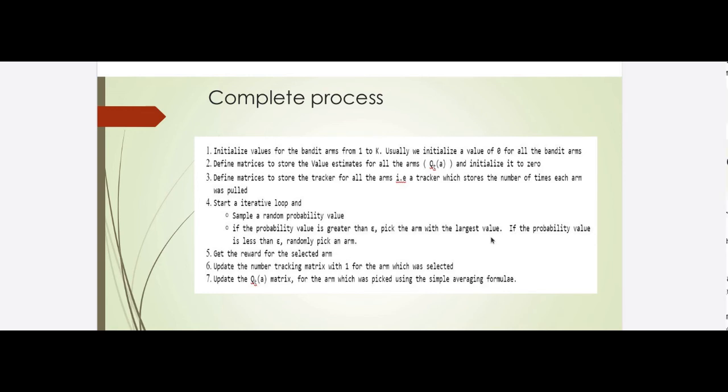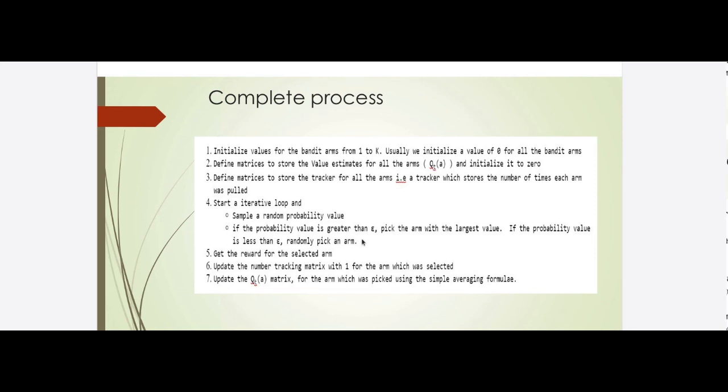We have already made an estimate of the arms in Q(a), for each of those arms. In the initial period it will be all 0, but over time there will be some estimate accumulated for each of the arms. So if the probability value is greater than psi, we pick the arm with the largest value. If the probability value is less than psi, we just randomly pick one of those arms. If there are 10 arms, we randomly pick one of them.